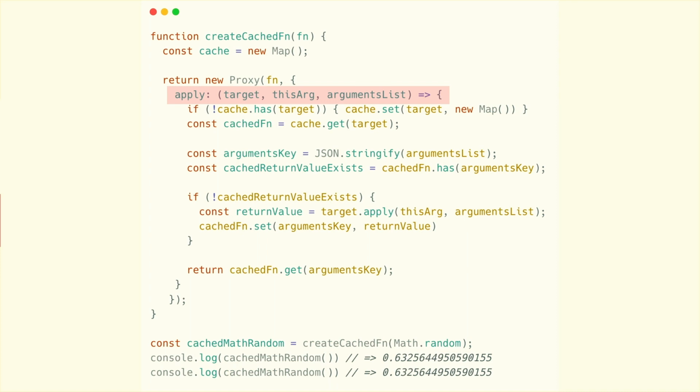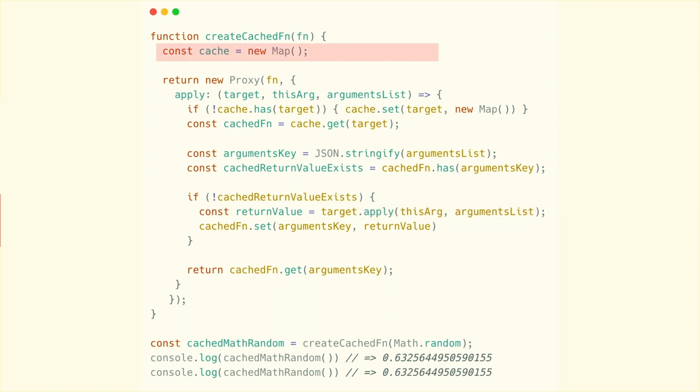We're using the apply trap again because we want to intercept function invocations. We want to cache these functions, so we're going to intercept any function invocations. This means we can invoke our function when it hasn't been cached for a given set of arguments. We have the arguments passed in, and we'll invoke the function with those arguments and the correct value of the this keyword and all that good stuff.